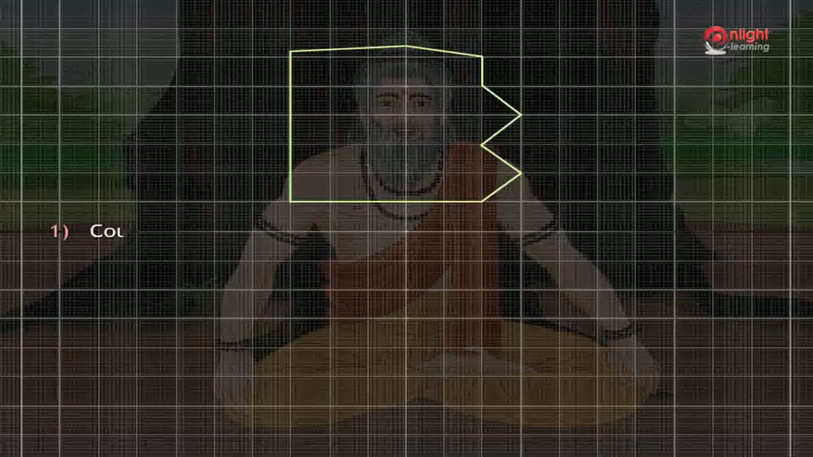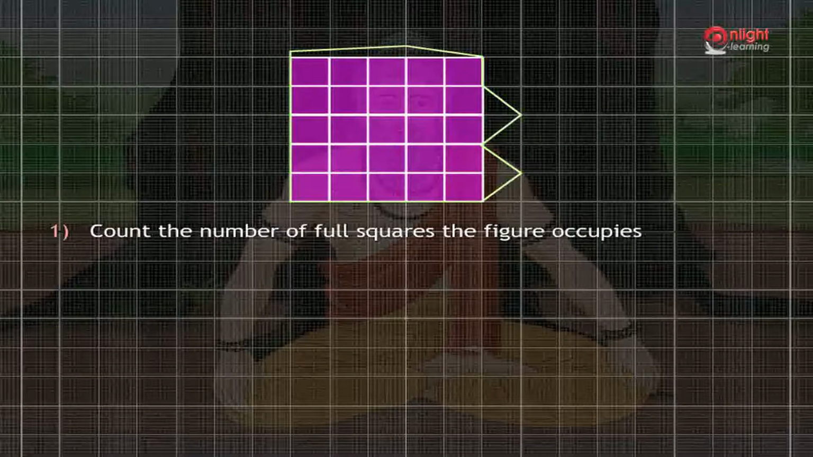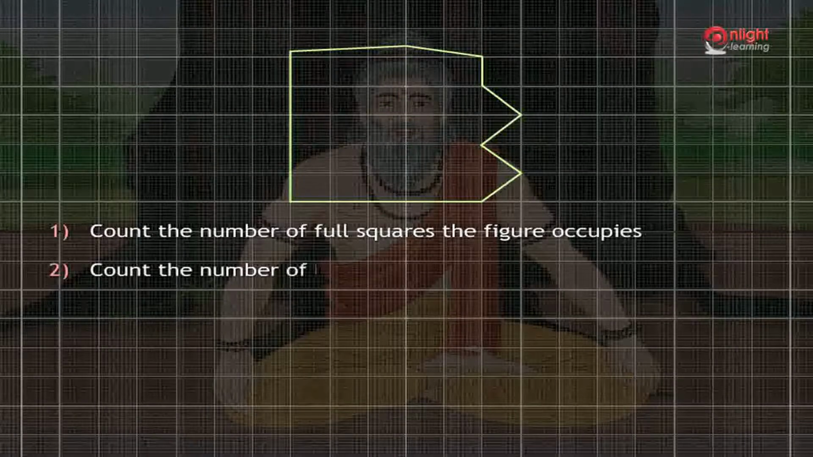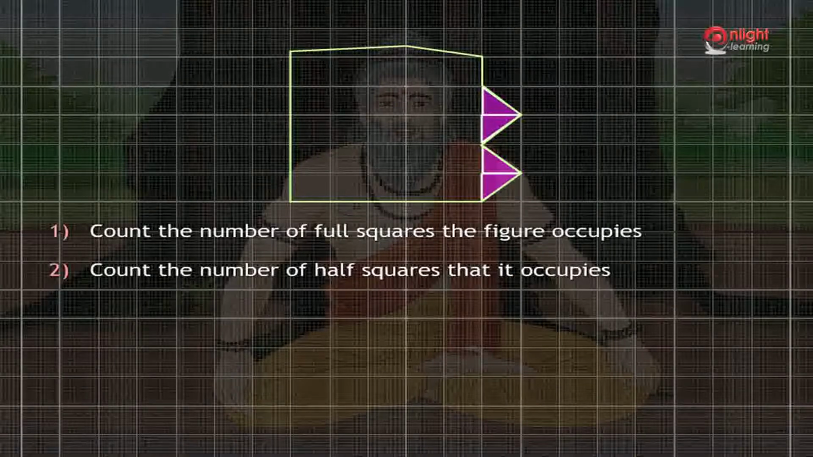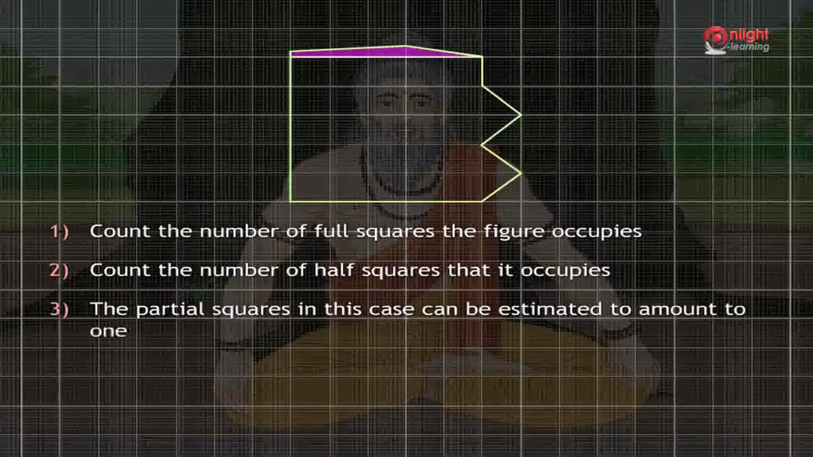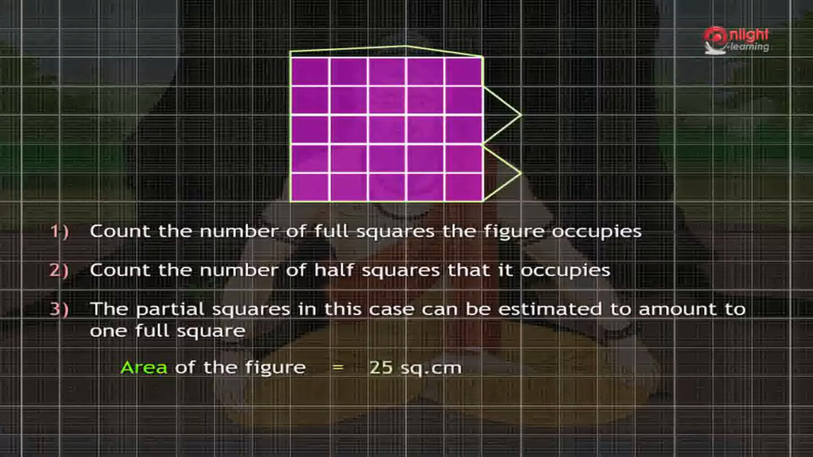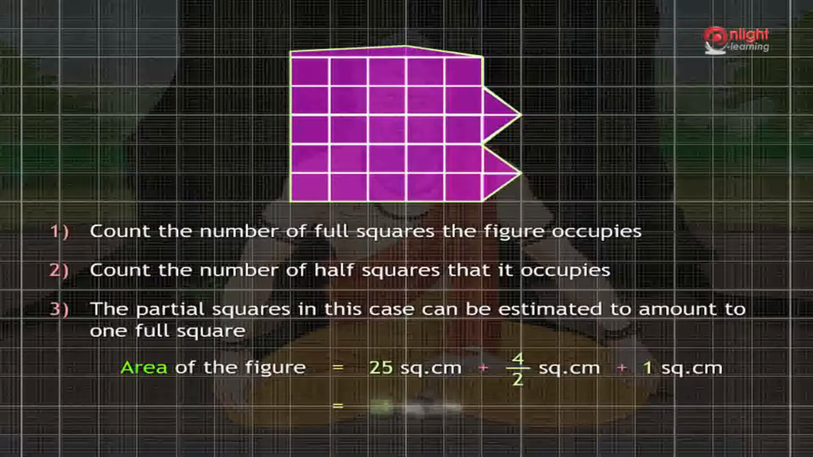First, we have to count the number of full squares the figure occupies. In this case, the figure occupies 25 full squares. Then we have to count the number of half squares that it occupies. In this case, the figure occupies 4 half squares, and then the partial squares. The partial squares in this case can be estimated to amount to 1 full square. Hence, the area of the figure shown is 25 square centimeters plus 4 divided by 2 square centimeters and 1 square centimeter, equal to 28 square centimeters.